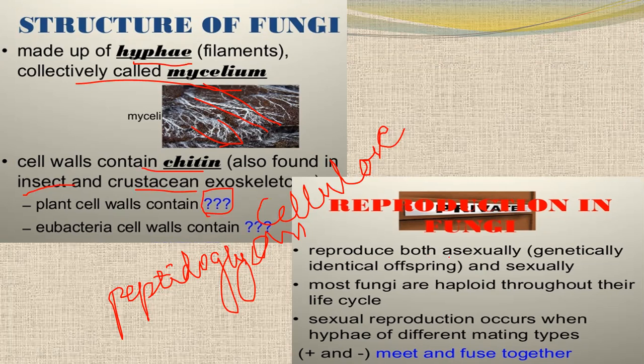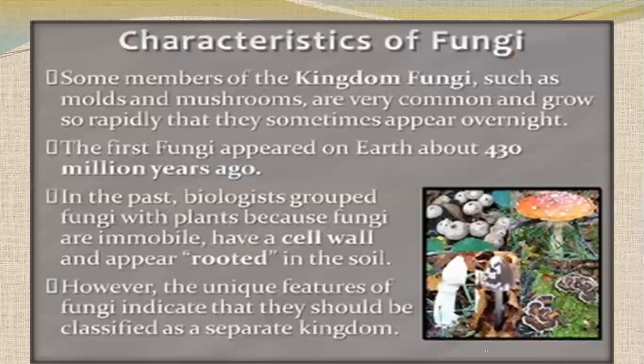So its reproduction is asexual, genetically identical, as we have seen before, and most fungi are haploid throughout their life cycle because they reproduce asexually. Sexual reproduction occurs when hyphae are of different mating types. We say mating type, not male and female; we say positive or negative, plus or minus. So they meet and fuse together and form a zygote.